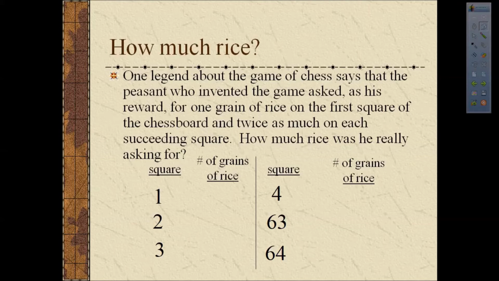the chessboard. So to be clear here, on the first day, he just wanted 1 grain of rice. Well, that's not going to feed too many people. But on the second day, he wants 2 grains of rice. And on the third day, not 3 grains of rice, but twice as much, so 4 grains of rice. And on the fourth day, twice as much again, so 8 grains of rice. Now we could try to just continue this pattern, doubling, but I'd really like to know, is there a quick way to jump to the 63rd square and the 64th square without having to figure out all of the number of grains of rice on all the squares in between?